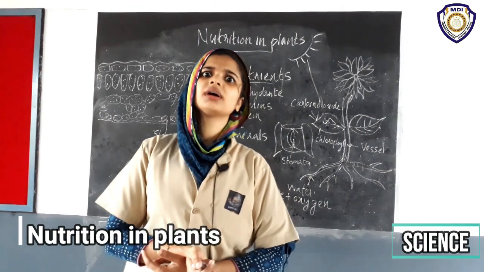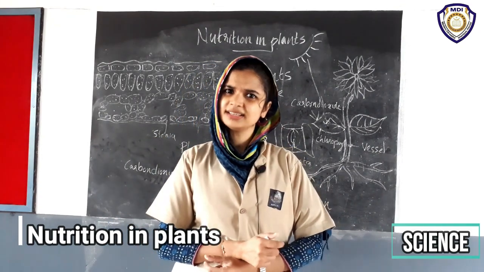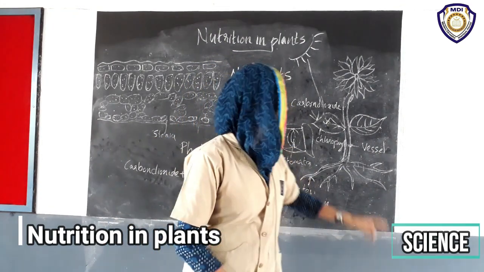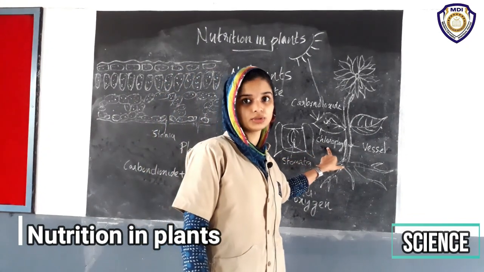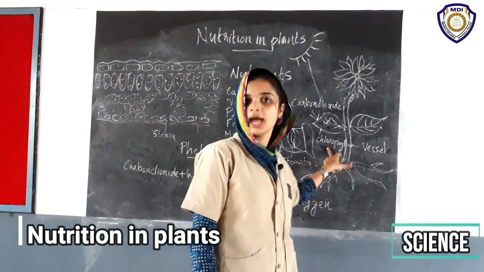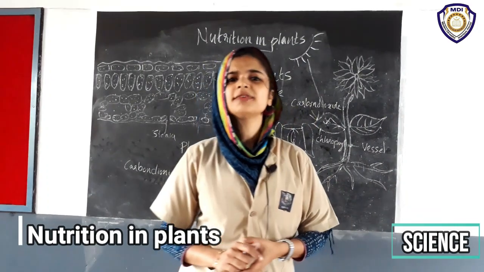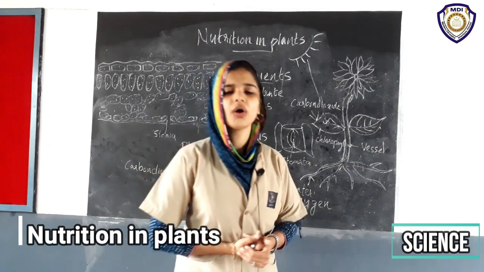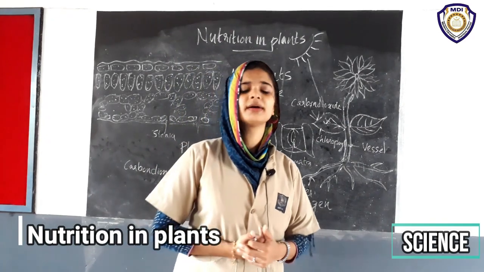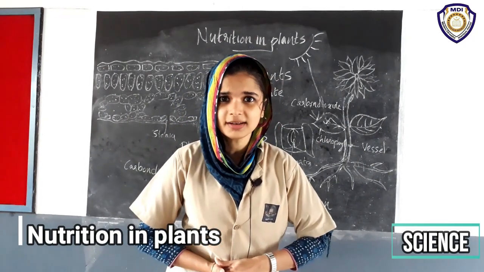Is chlorophyll present in these leaves too? I have already said that chlorophyll gives the green color to the plants. If the leaf is red, is there chlorophyll present, and do they produce food by themselves?